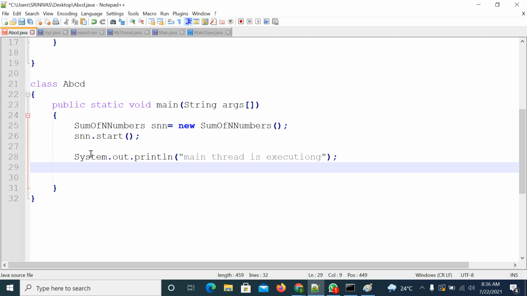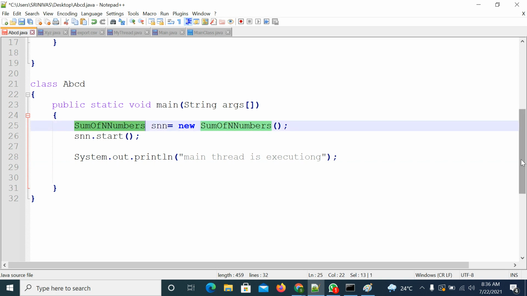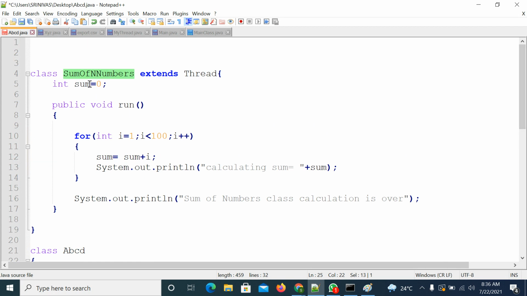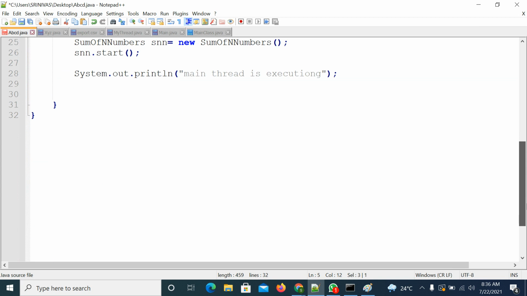So now what do we require? In sum of n numbers, there is a sum variable. You need to print the sum variable from here. You already have the reference, so call this reference and print the sum.